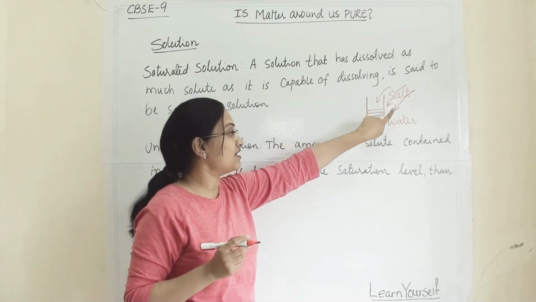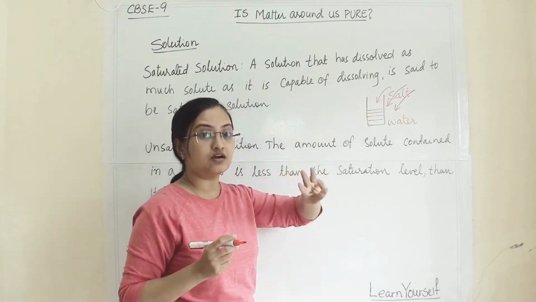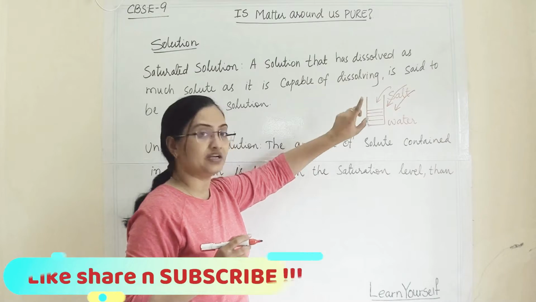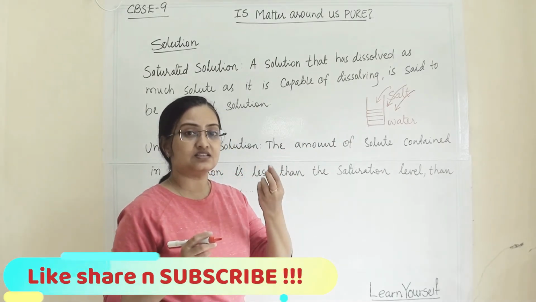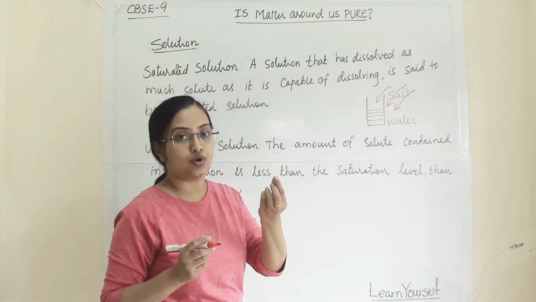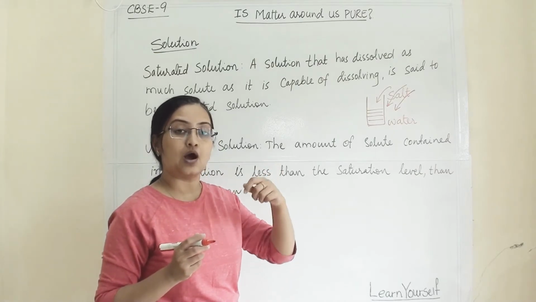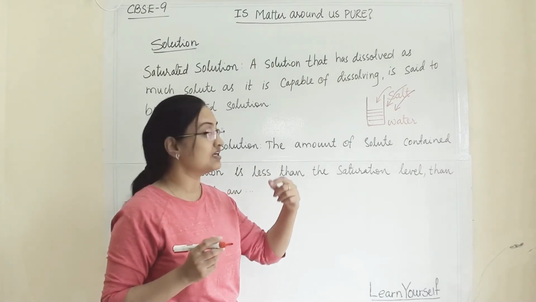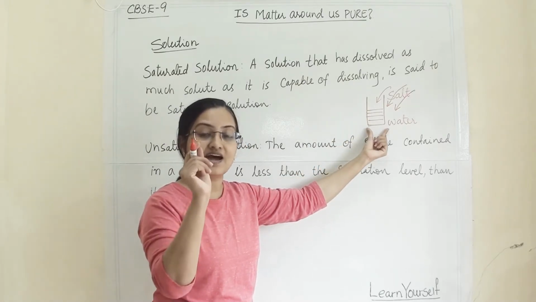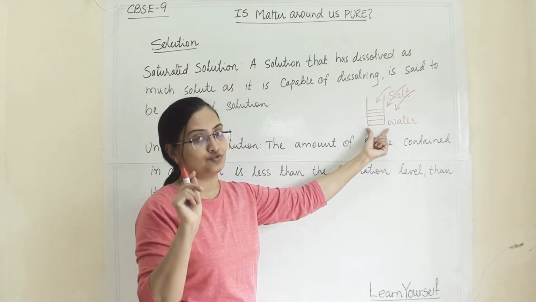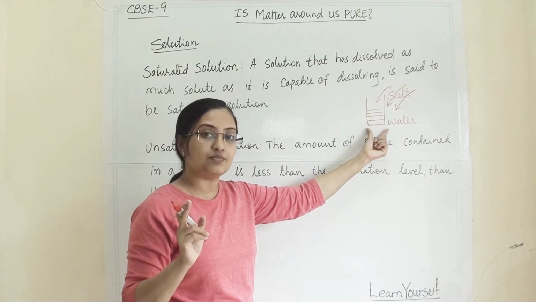Now when I add this third spoon of salt and stir it, I can see that a little amount of salt is lying down, and however much I stir it, the water is not dissolving that left pinch of salt. Why has this happened?